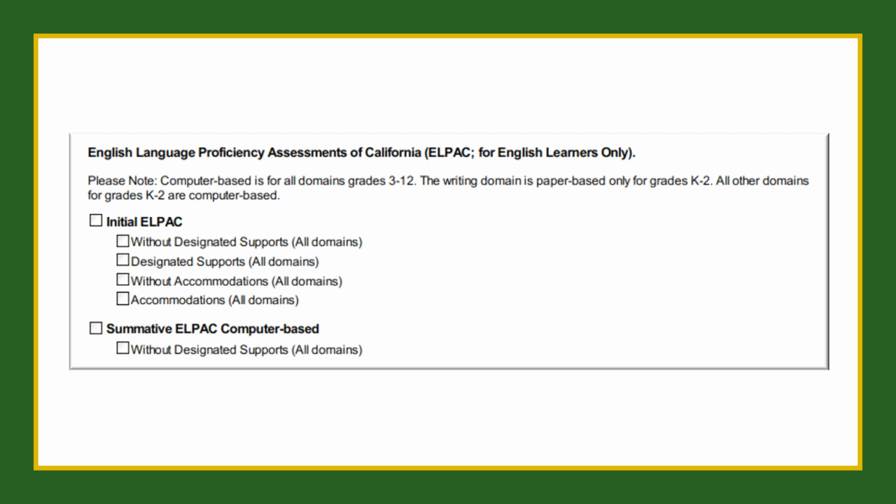For the LPAC, indicate for each domain whether the student will be assessed with or without designated supports or accommodations, and note if non-embedded accommodations or unlisted resources are required.